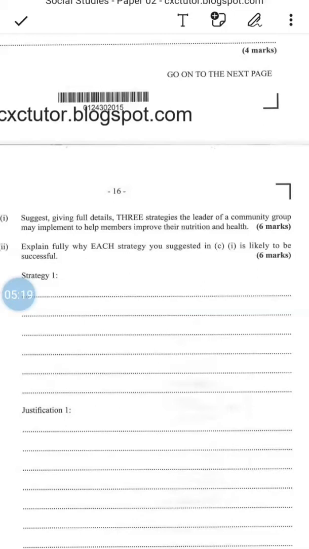So let us continue. So 3 strategies are: strategy 1, having fitness programs. The community leader or the community group may implement fitness programs to help members improve their nutrition and health. That is strategy 1. Why do I think this will work?